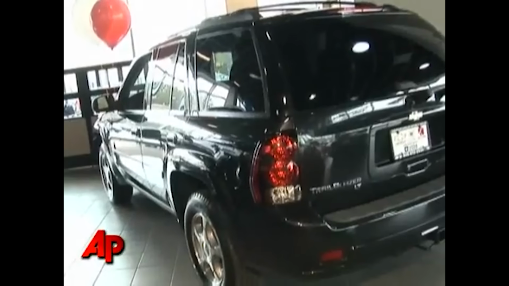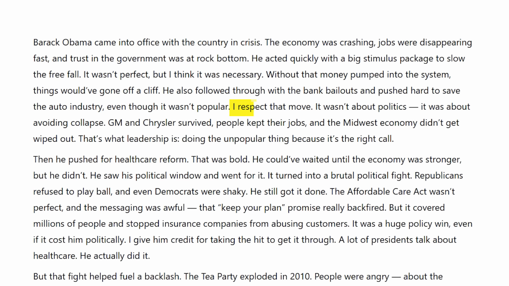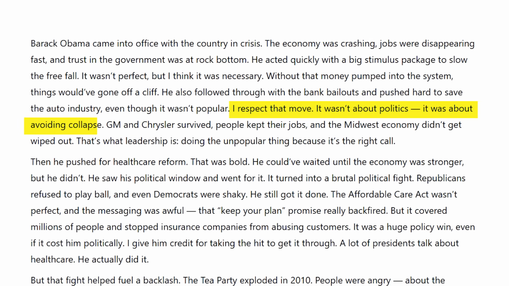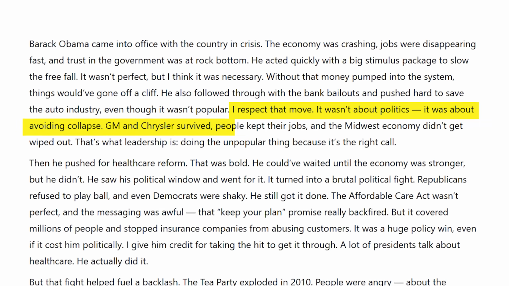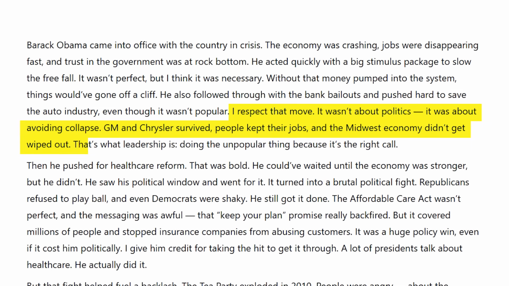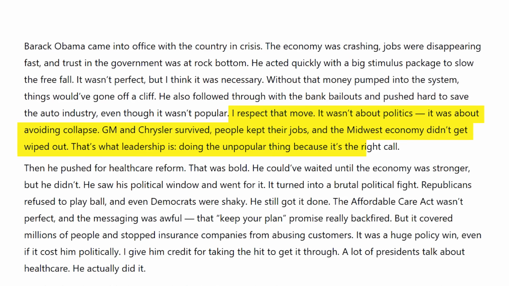He also followed through with the bank bailouts and pushed hard to save the auto industry, even though it wasn't popular. I respect that move. It wasn't about politics, it was about avoiding collapse. GM and Chrysler survived, people kept their jobs, and the Midwest economy didn't get wiped out. That's what leadership is, doing the unpopular thing because it's the right call.